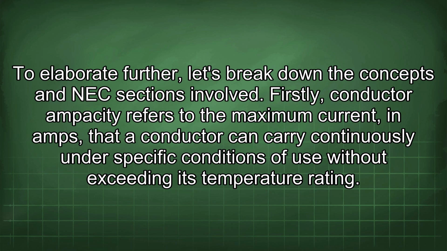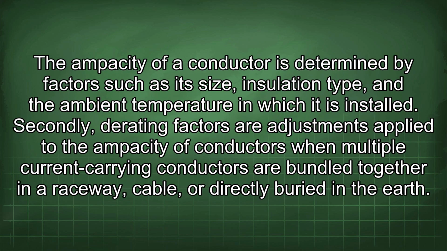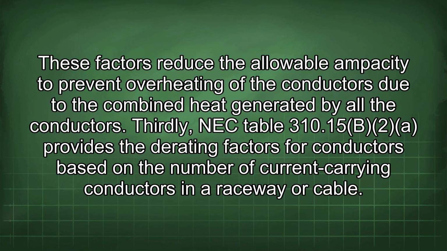Firstly, conductor ampacity refers to the maximum current, in amps, that a conductor can carry continuously under specific conditions of use without exceeding its temperature rating. The ampacity of a conductor is determined by factors such as its size, insulation type, and the ambient temperature in which it is installed. Secondly, derating factors are adjustments applied to the ampacity of conductors when multiple current-carrying conductors are bundled together in a raceway, cable, or directly buried in the earth. These factors reduce the allowable ampacity to prevent overheating of the conductors due to the combined heat generated by all the conductors.